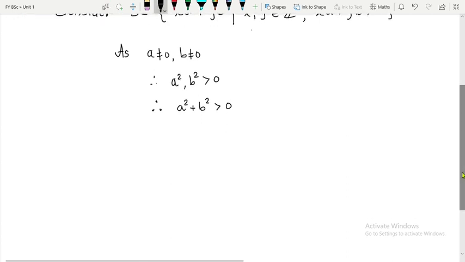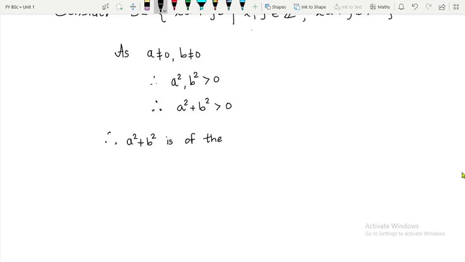So I will say this a square plus b square is of the form xa plus yb. You will say how? And further this a square plus b square is greater than 0 also.